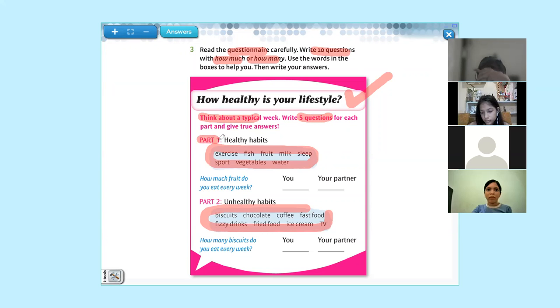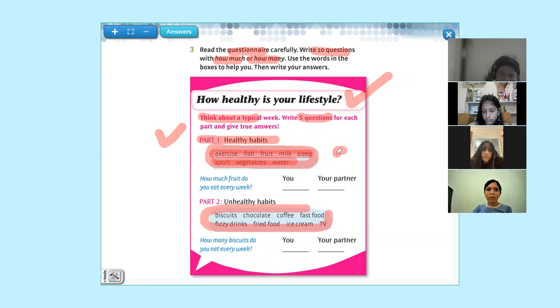The part number 1 is about healthy habits. What are the words that you have here? Exercise, fish, fruit, meal, sleep, sport, vegetable, and water. Those are the words that you are going to use.